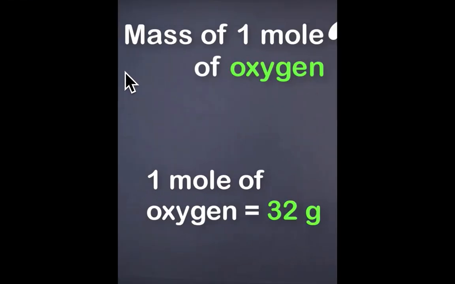I have been asked, what is the mass of 1 mole of oxygen? So all of you know the formula of oxygen is O2, and the atomic mass of an oxygen atom is 16. So 16 into 2, the molecular mass of oxygen O2 is 32 u, and when you convert it into grams, it will become 32 grams, that is the molar mass. So 1 mole of oxygen is equal to 32 grams.